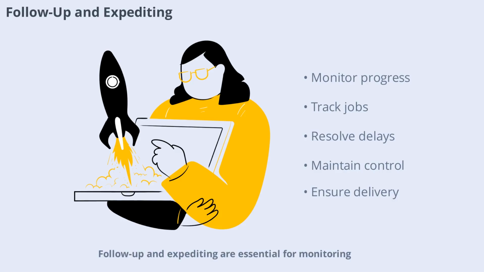Follow-up and expediting are essential for monitoring progress and addressing delays in the production process. Follow-up involves tracking the status of jobs and ensuring that schedules are being met. Expediting focuses on resolving bottlenecks or urgent issues that could disrupt production. Together, these activities help maintain control over the production process and ensure timely delivery of products.